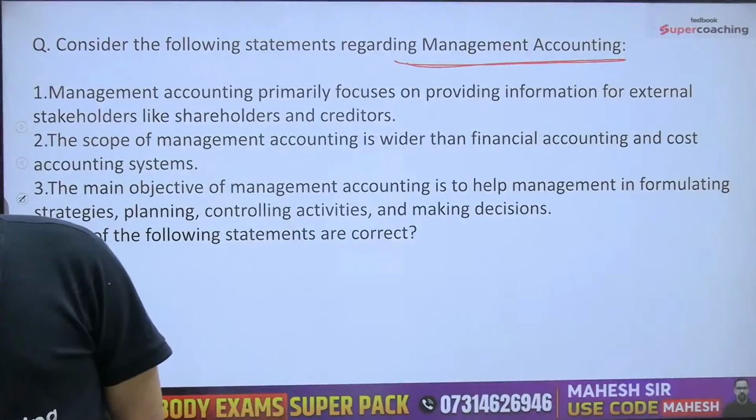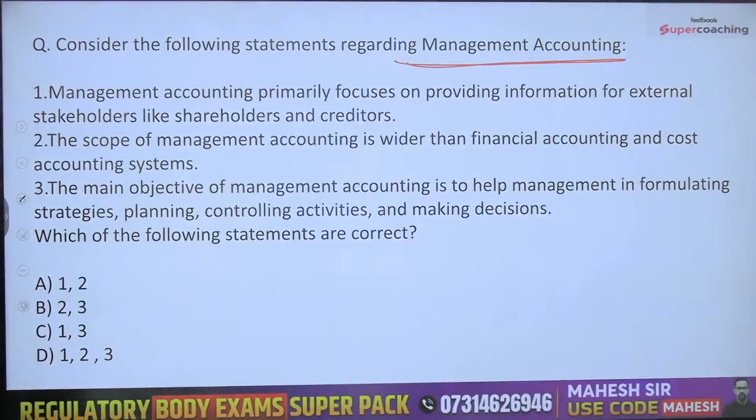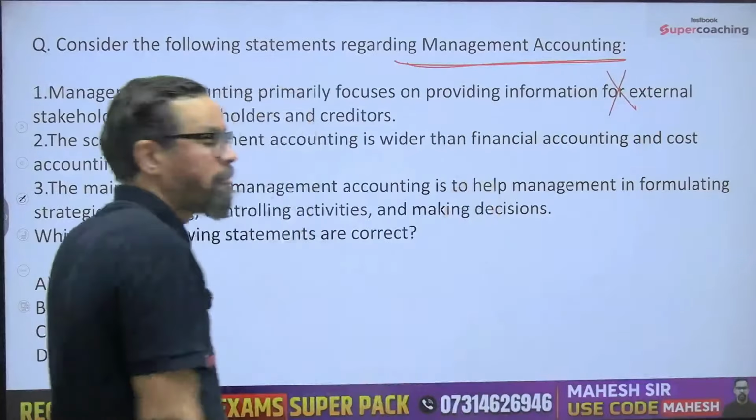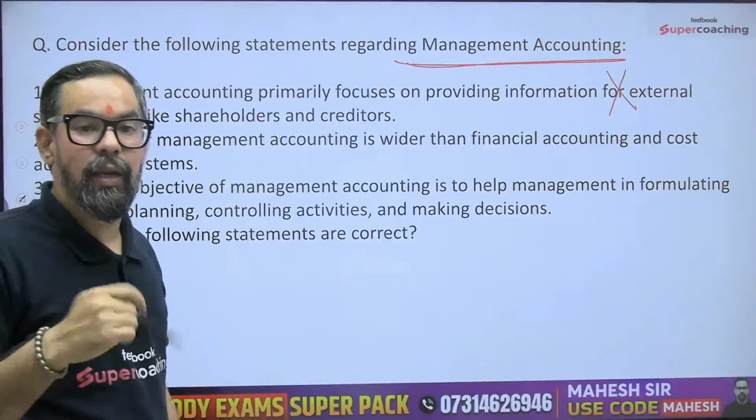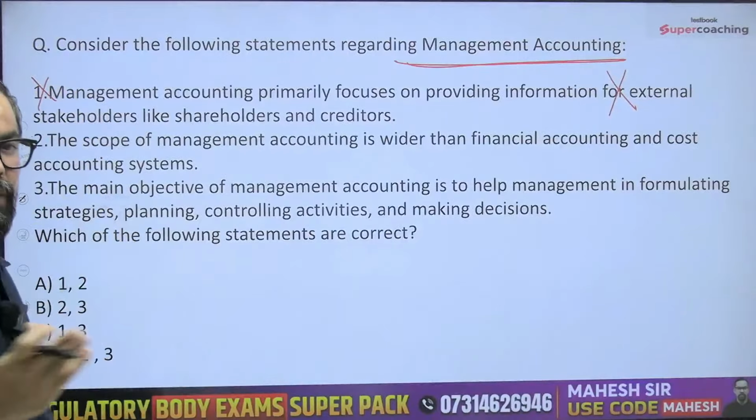Yes, Akhil sir is saying C should be the right answer for this one. Let's check. So we have 3 statements. Management accounting primarily focuses on providing information for external stakeholders, like this, wrong. The first statement is wrong. Management accounting is for internal managerial purposes. It is not for the external stakeholders, shareholders, debtors, creditors.